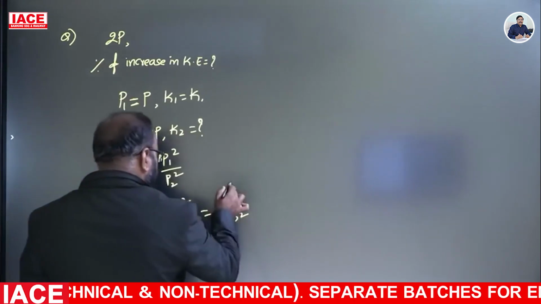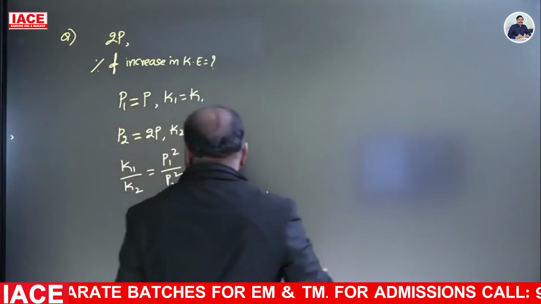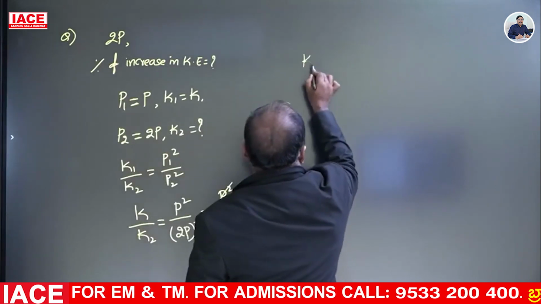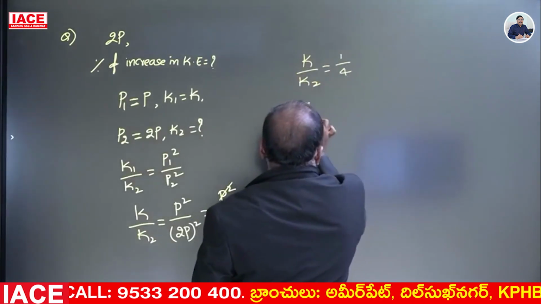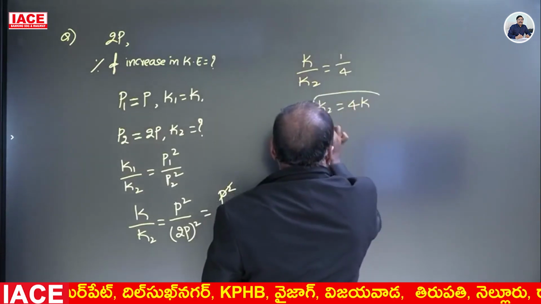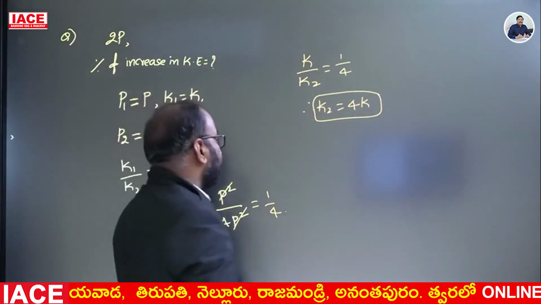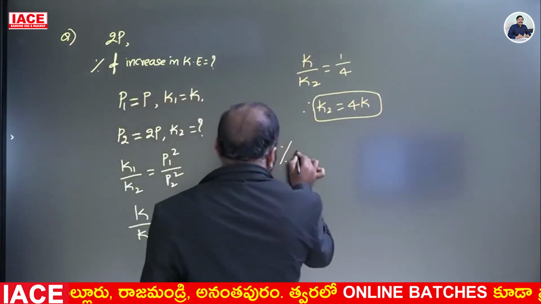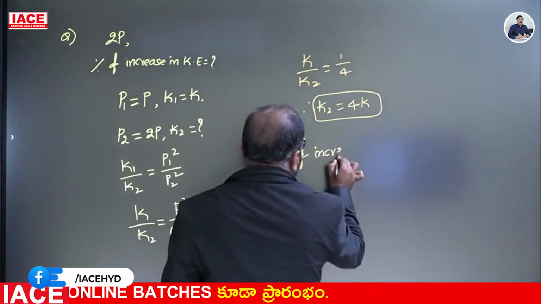Here P square gets cancelled, which is equal to 1 by 4. Therefore, K by K2 is equal to 1 by 4. Therefore, K2 is equal to 4K. So, kinetic energy increases by how many times? 4 times. Right.